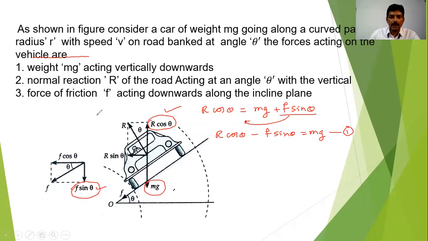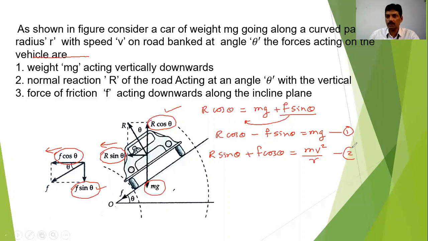Then I will equate the other forces now. See, r sin theta and F cos theta are toward the center, and they will be balanced by the centripetal force. So I can write r sin theta plus F cos theta is equal to mv square upon r, which is the formula for the centripetal force.